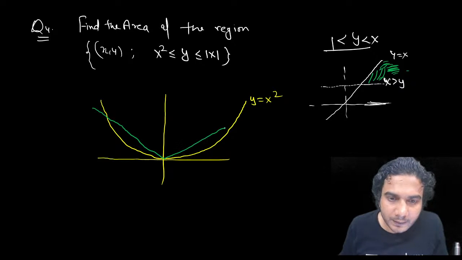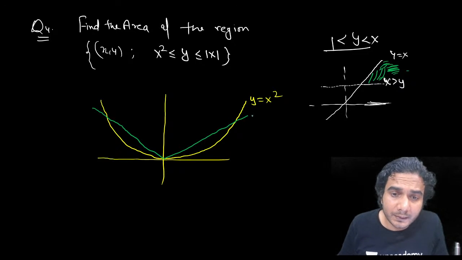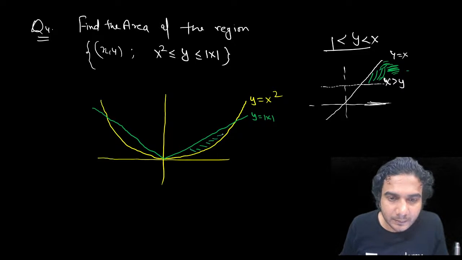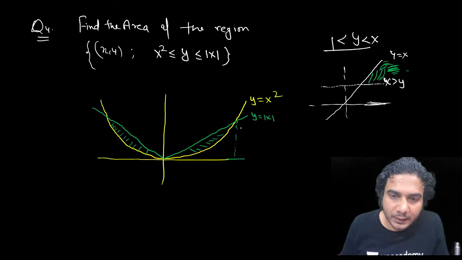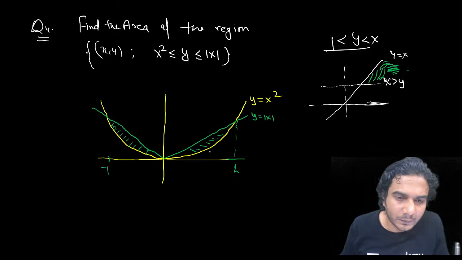Y is equal to mod of x. Y should be less than mod of x. This is y is equal to mod of x. So y should be below this. That means this is the bounded region, okay? Of course this, right? So I hope you have done it correctly. Let's check. If I solve these two curves, then this point is going to be 1 and this point is going to be -1. So just integrate it from 0 to 1 and double it.